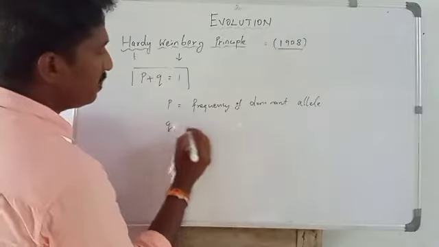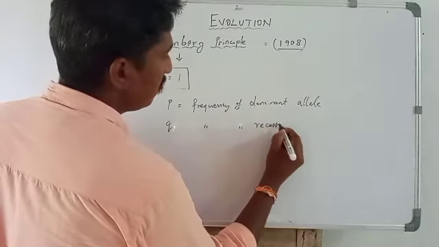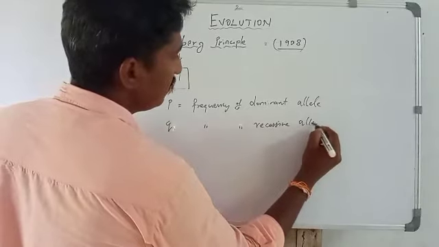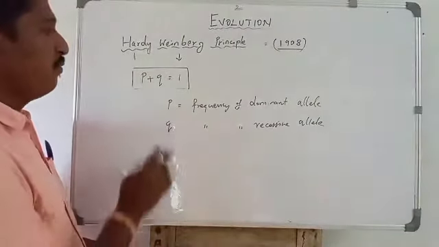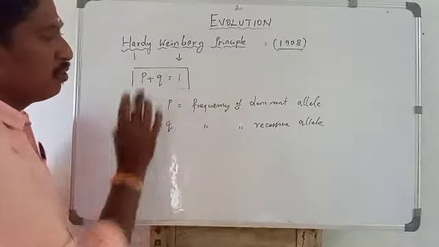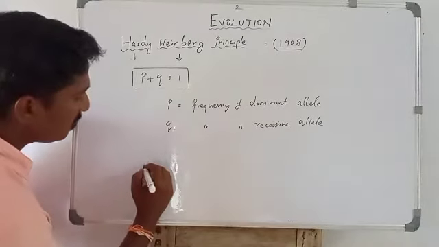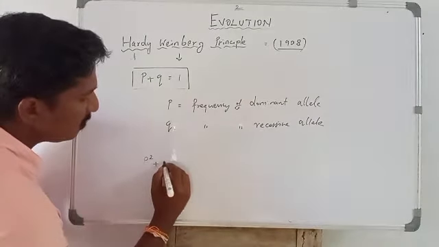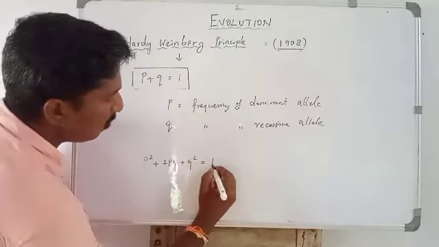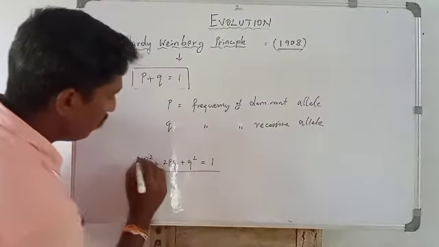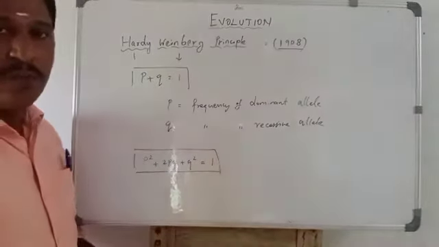Q is the frequency of the recessive allele. So the sum of the frequencies of alleles is equal to 1. Here the binomial equation is p squared plus 2pq plus q squared equals 1. This is the binomial formula of Hardy-Weinberg equilibrium.